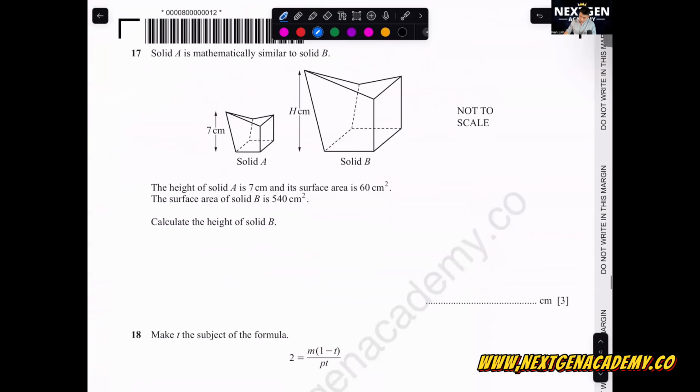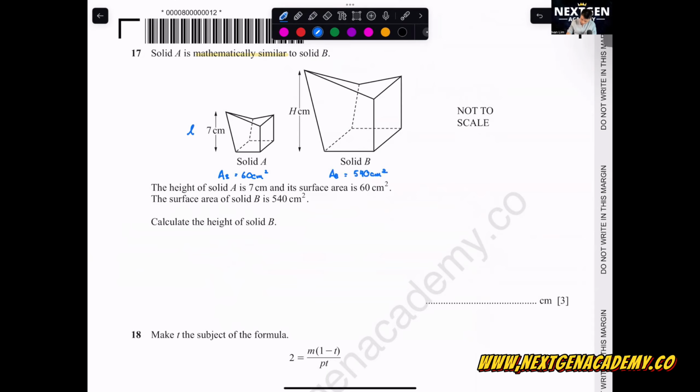Okay, let's go. Question 17. Solid A is mathematically similar to solid B. When you see this word, similar, we're going to use the formula for similarity. The height of solid A is 7 cm, surface area is 60 cm squared. Surface area of solid B is 540 cm squared. So the smaller area is 60 cm squared, then the area of the big one is 540 cm squared.